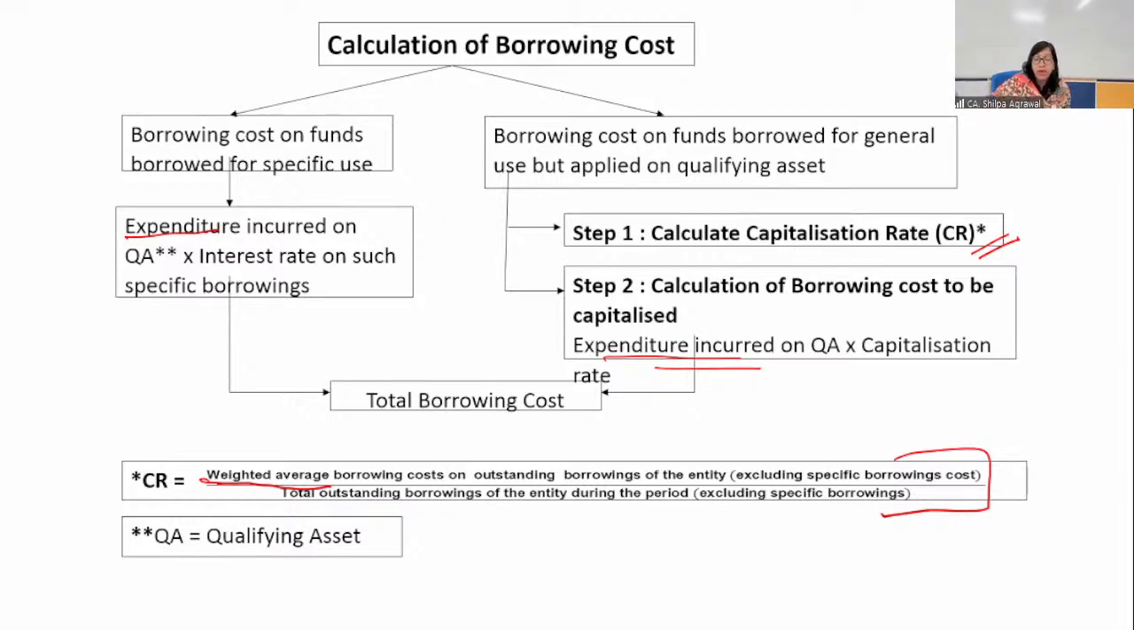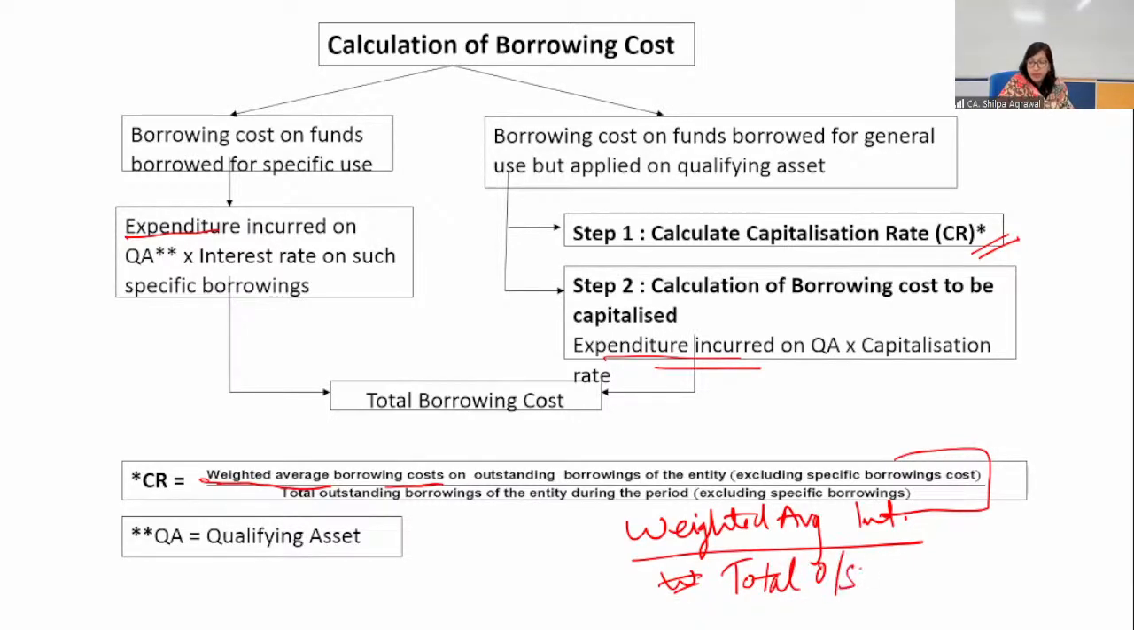So it is the weighted average borrowing cost on outstanding borrowings of the entity. Borrowing cost means interest amount. Weighted average interest upon total outstanding borrowings of the period. That total outstanding will also be based on weighted average only. It is the weighted average of total outstanding borrowing, and that too depends on the timing of the borrowing. Fine.